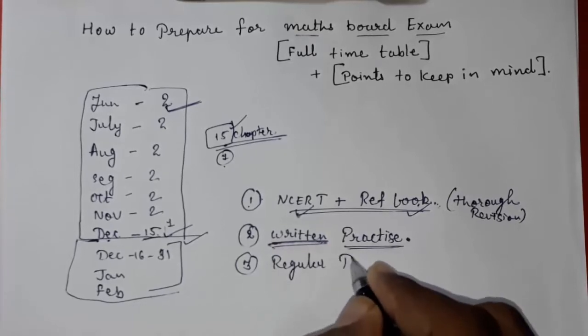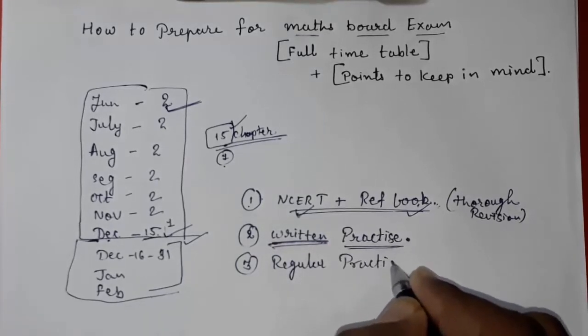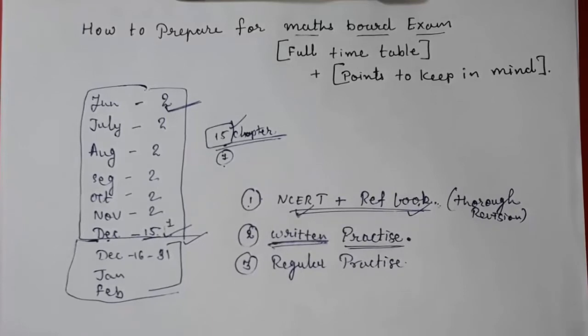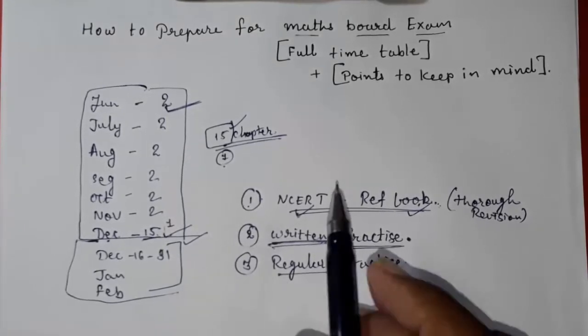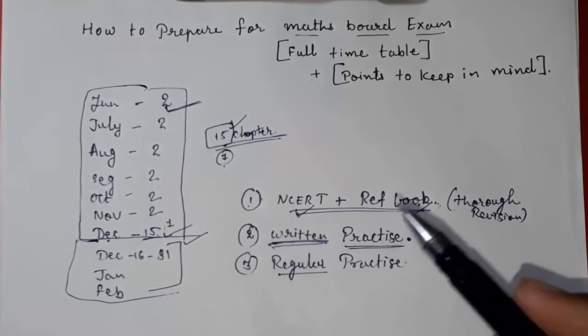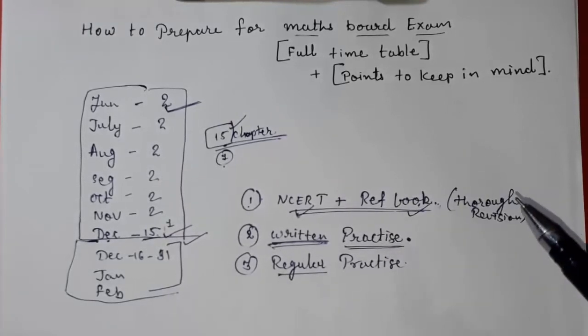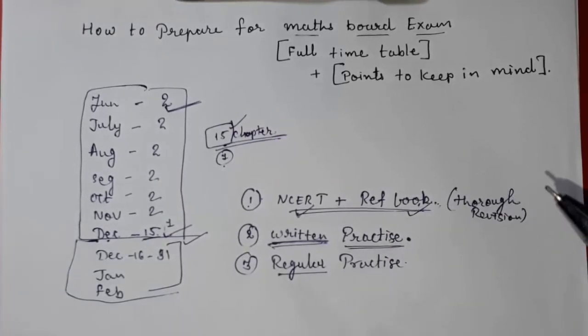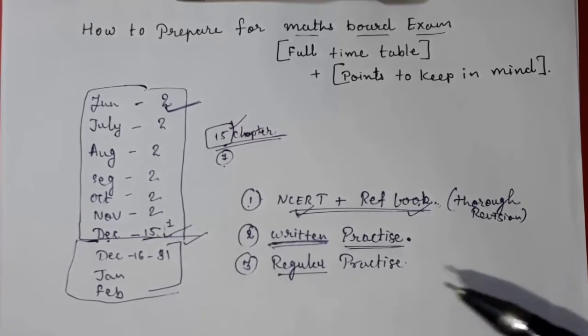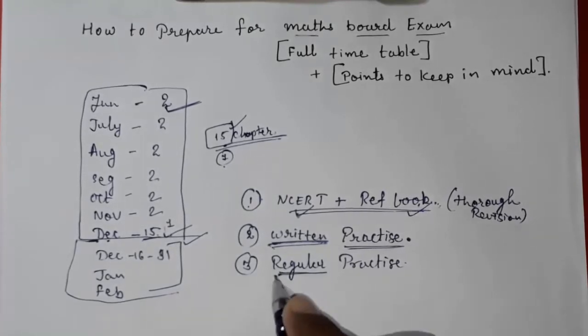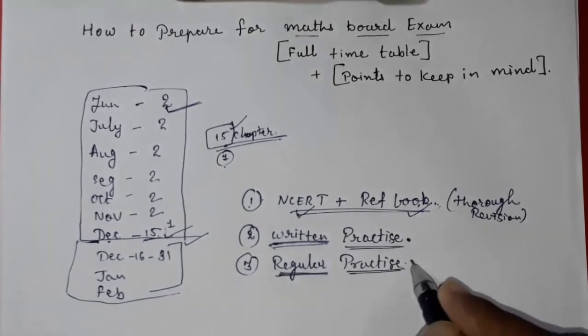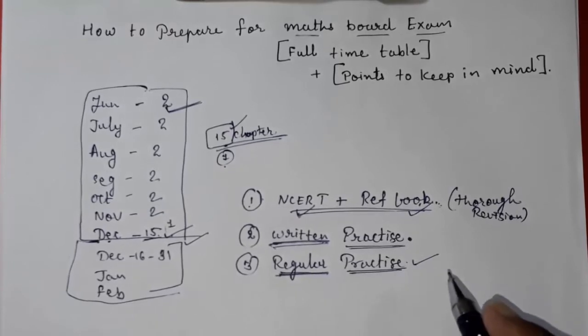I have seen students, after completion of one chapter, they start practicing for that chapter. Wrong. Every day, if the teacher is teaching only five sums or four sums or three sums in class, then those sums you have to revise on that day only at your place. Or you are doing it in coaching also, all those sums you have to do regular practice or regular revision of.